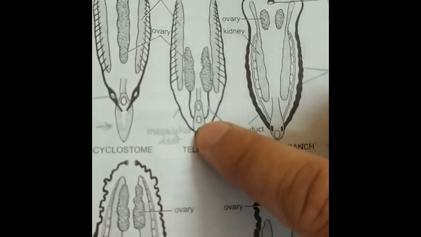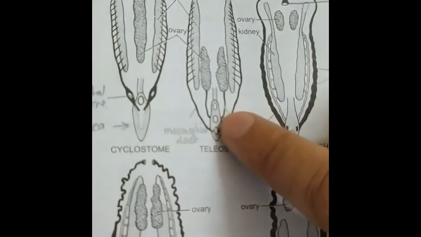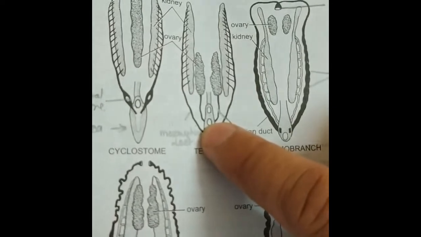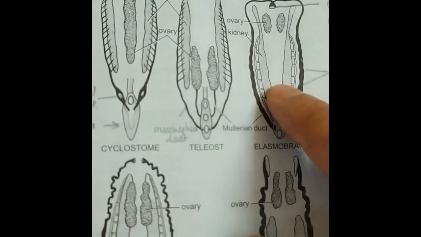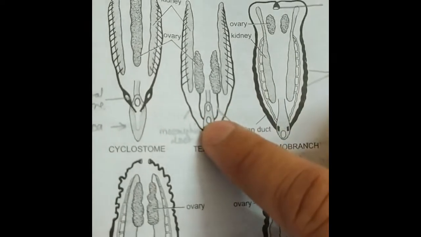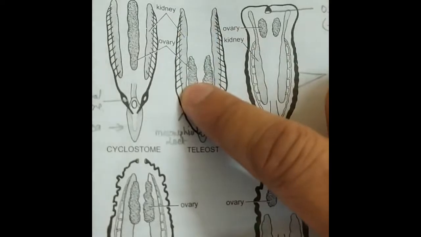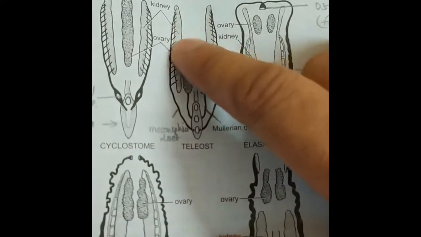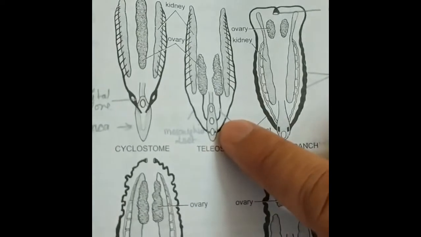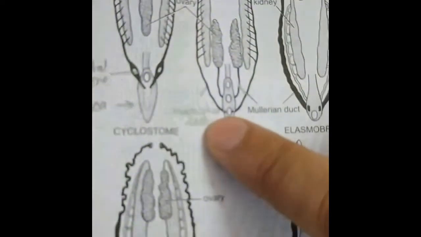This is the main difference between cartilaginous fishes and bony fishes: in bony fishes the ovaries are connected with the oviduct, whereas in cartilaginous fishes they are not connected, and the oviducts open into the cloaca separately. These are the mesonephric kidneys. The mesonephric kidneys also open into the cloaca separately by the mesonephric ducts. Here you can see the mesonephric duct.